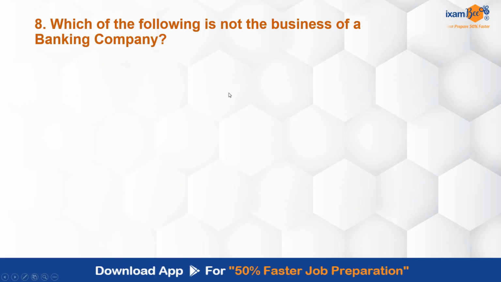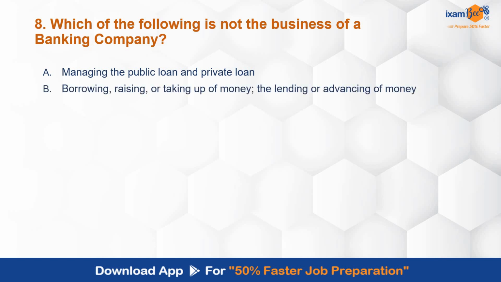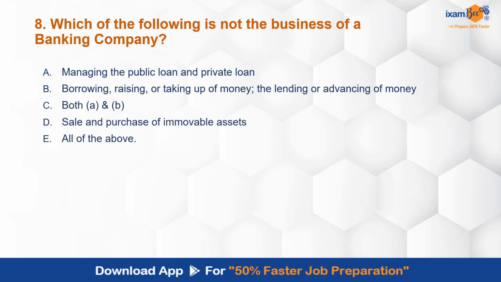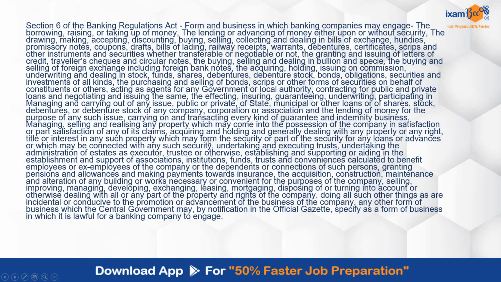Which of the following is not the business of a banking company? Managing the public loan and private loan, borrowing, raising, taking up money, the lending or advancing of money, both A and B, sale and purchase of immovable assets, all of the above. Which is not the business of a banking company? Concept is very clear, the question is very straightforward, dealing with the basic terminology of the legislation, and the correct answer is D, sale and purchase of immovable assets.